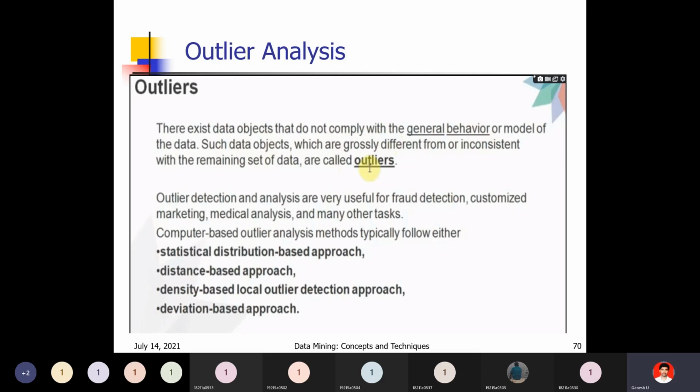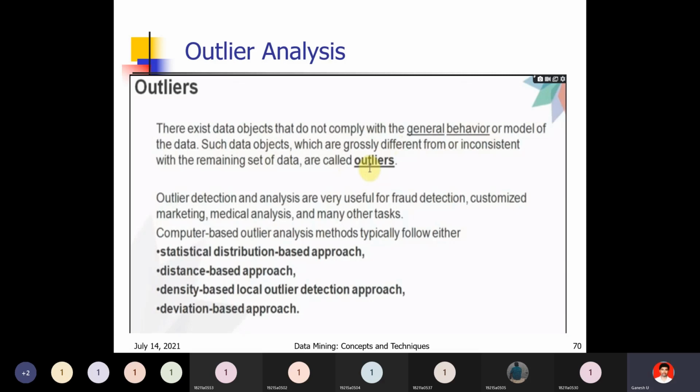Next, medical analysis. In medical analysis also we'll use outlier analysis. In medical analysis, you can analyze the medicine. You can analyze the properties, based on the properties which are not similar to other elements. So when you compare with the remaining elements, it is odd. Then we can say that is the outlier. So the odd features if you observe, you can just remove them. In that way, we can use it in medical analysis.